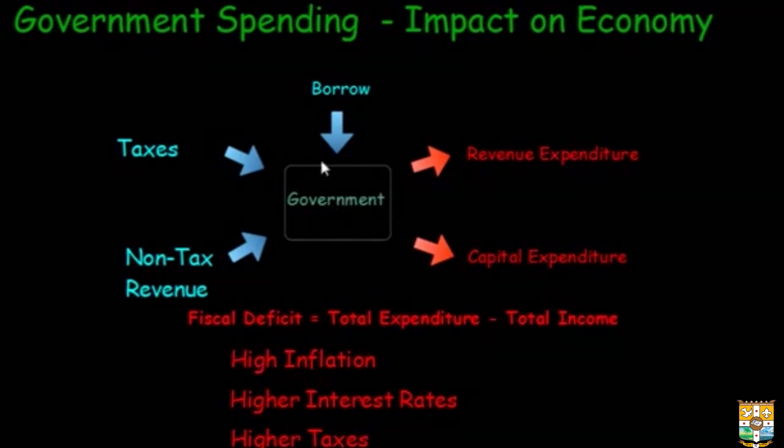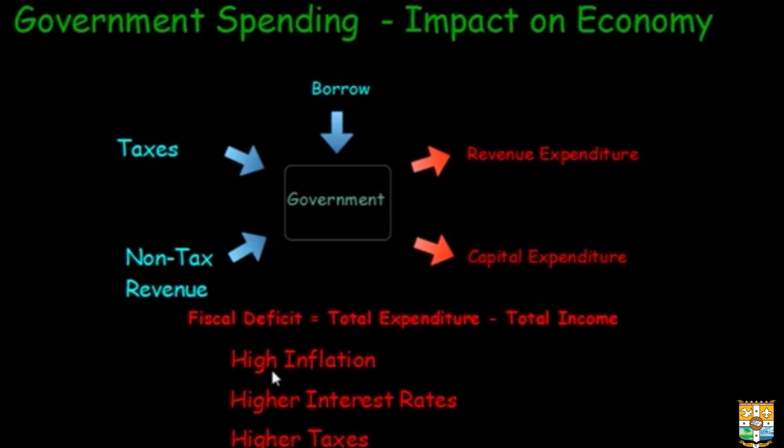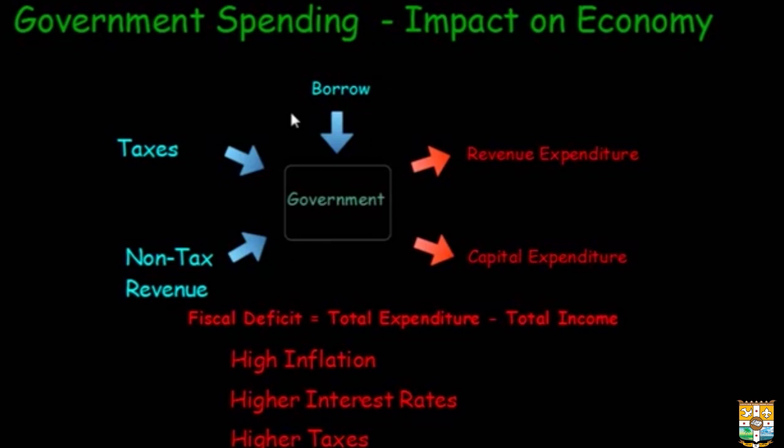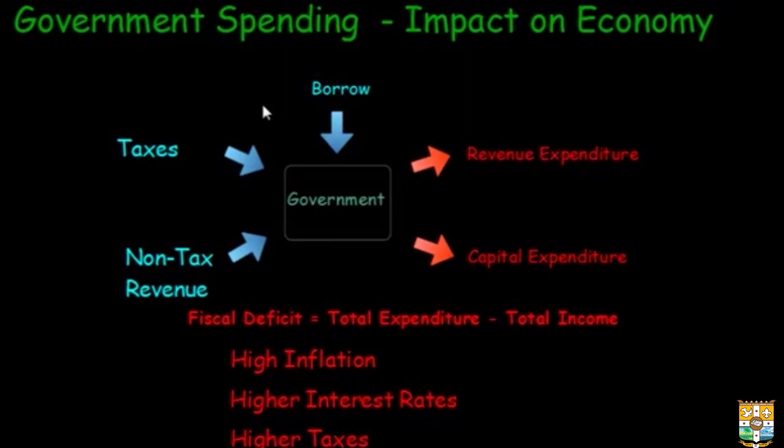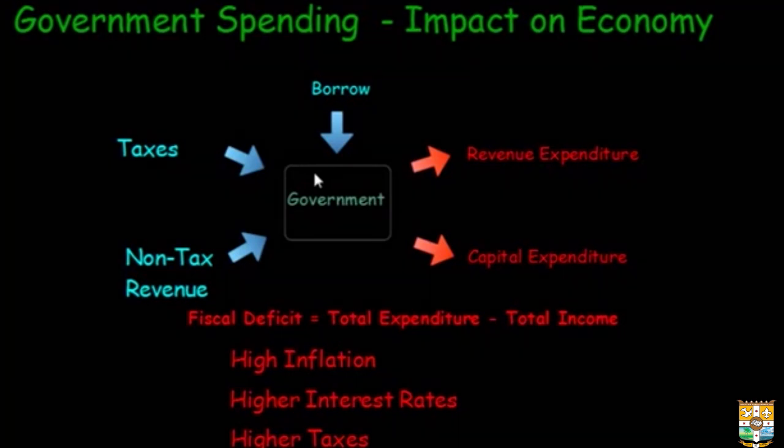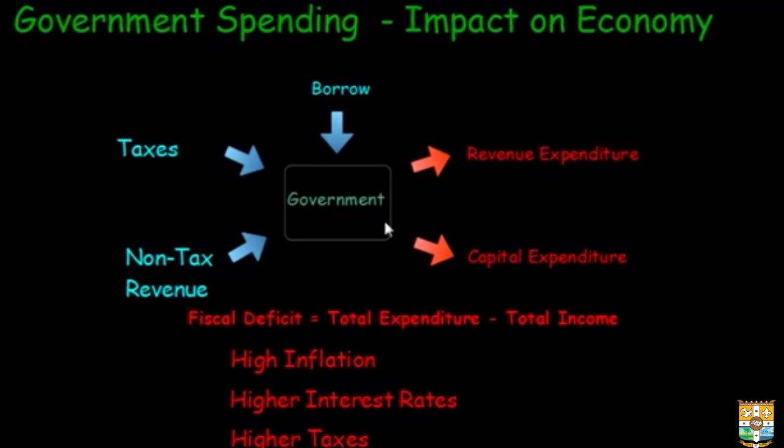Let us understand each of them one by one. Let's talk about high inflation first. When the government borrows money from the central bank, the central bank has to print new money to lend it to the government. This increases the total money supply in the economy, and with goods and services remaining constant, an increase in money supply will cause an increase in prices. So this leads to higher inflation.